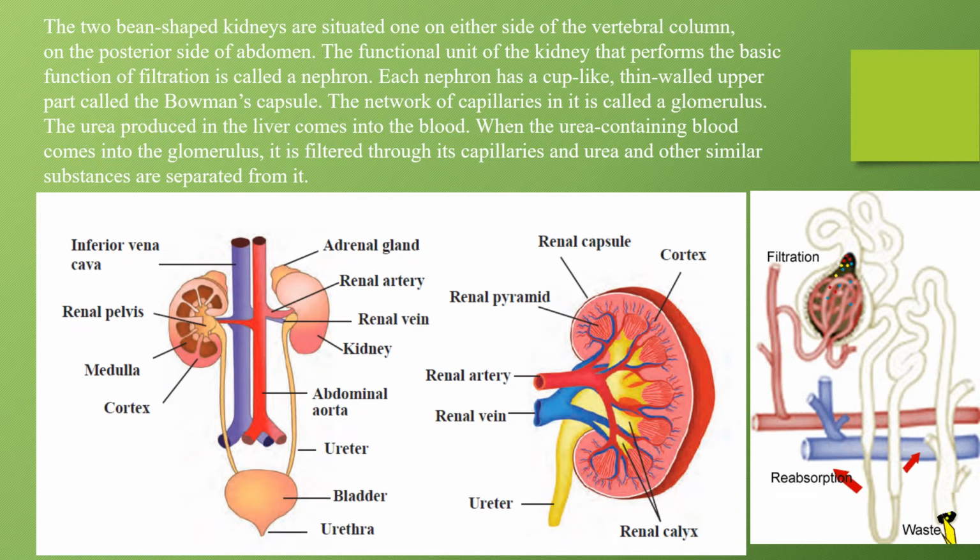The urea produced in the liver comes into the blood. ठीक है, हमारी बॉडी के अंदर जब जो लिवर है it produces urea, it comes into the blood. When the urea containing blood comes into the glomerulus, it is filtered through its capillaries and urea and other similar substances are separated from it.